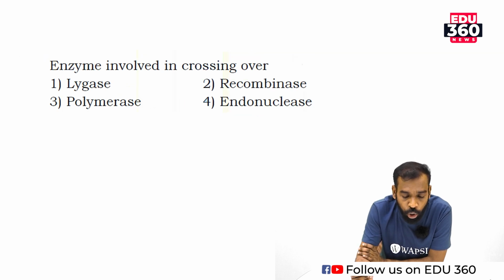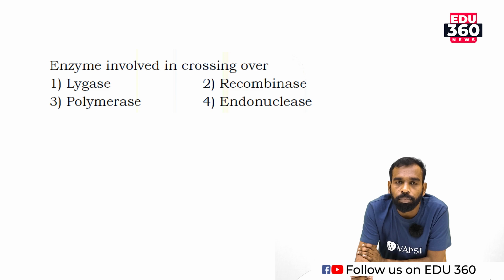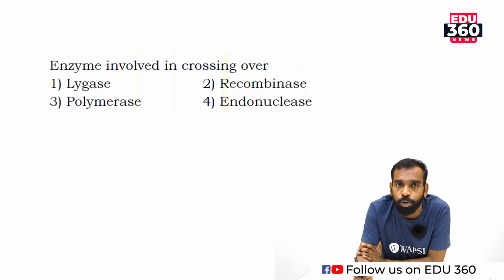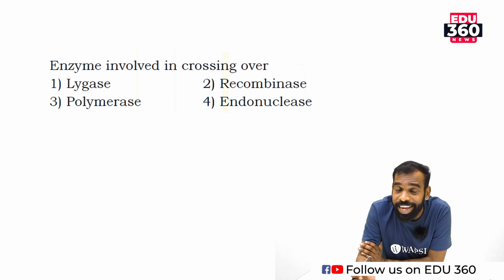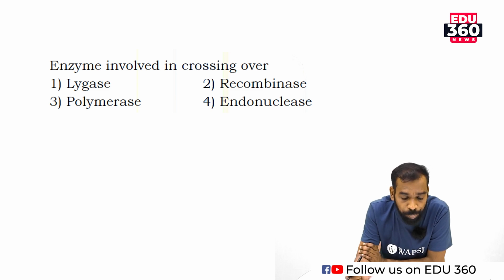Enzyme involved in crossing over, the chromosome recombination process, linkage and recombination process. Option 1, ligase, which is used to stick or bind.